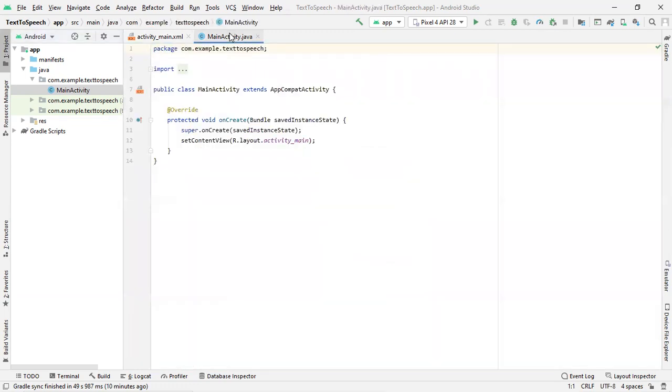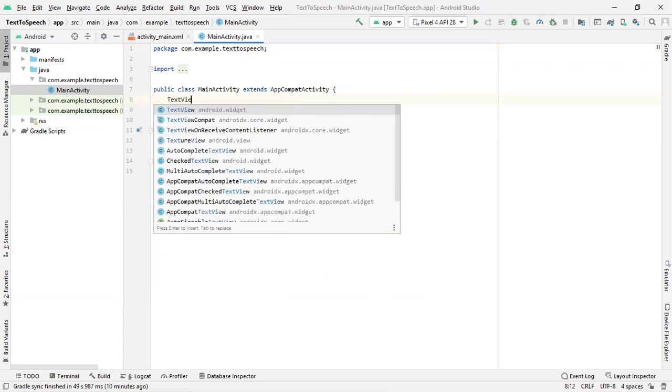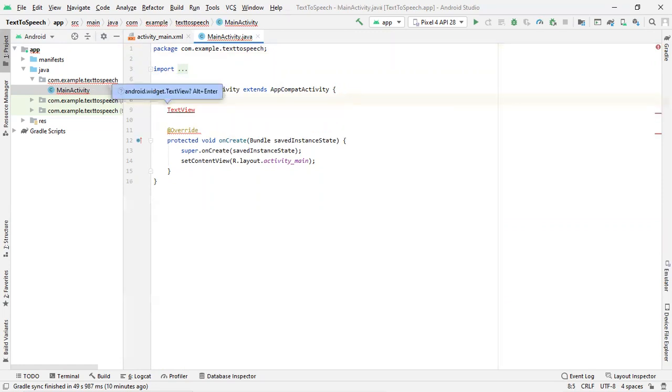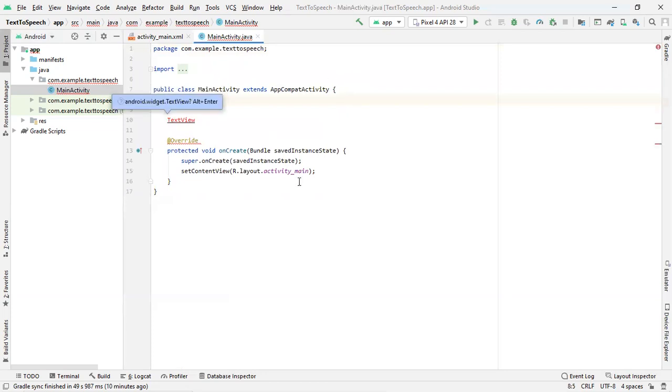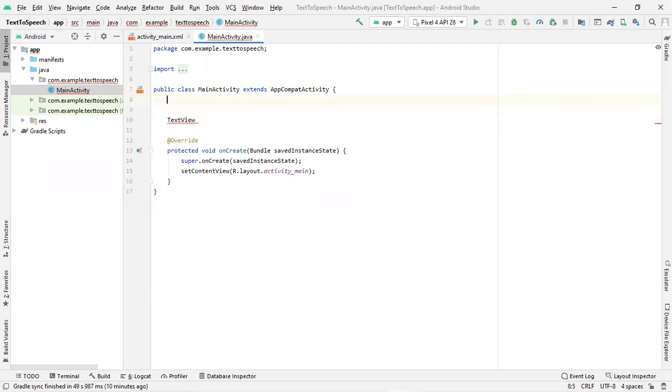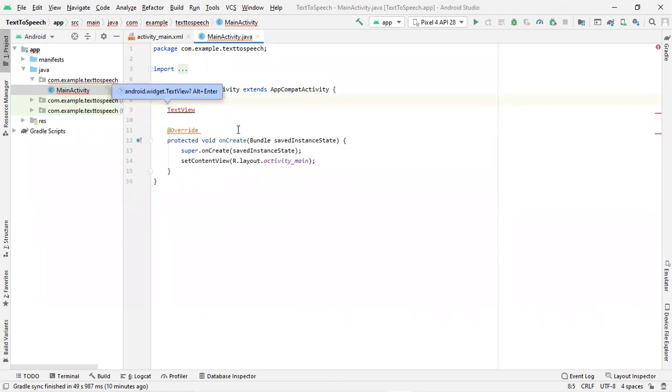Inside our Java section, first we will create the reference for all the components we added to our layout. The first component we added is text view. Just press Alt Enter for it to import the text view class. Alt Enter. So just a second. After writing text view, sorry, we won't be using any text view. Why? Because there is no necessity to use text view. We won't be making any changes to our text view.